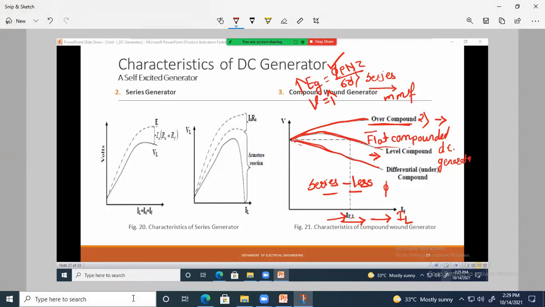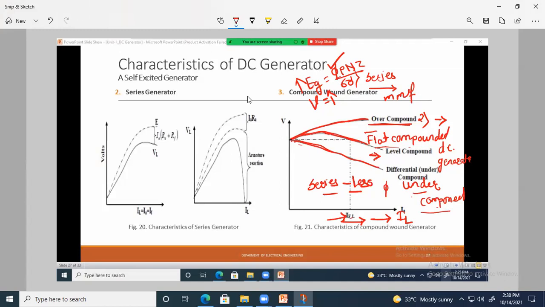So these characteristics are called under compounded. This is the under compounded DC compound generator. Its characteristics are slightly less than those of the flat compounded DC generator. It is called under compounding or an under compounded DC generator.